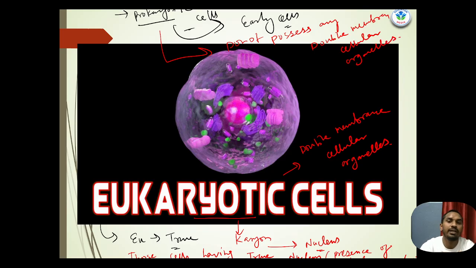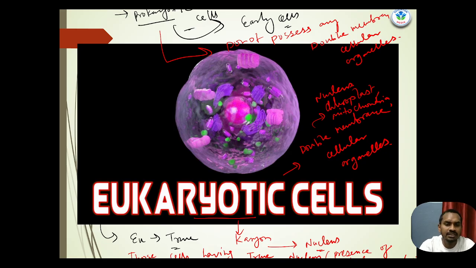I hope you are getting my point. So in eukaryotic cells, some cellular organelles have a double membrane. What are the examples of the double membrane? Chloroplast, mitochondria and nucleus. All three, nucleus, chloroplast and mitochondria, have a double membrane structure.